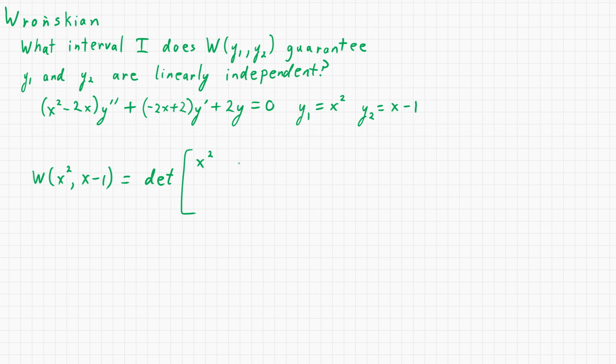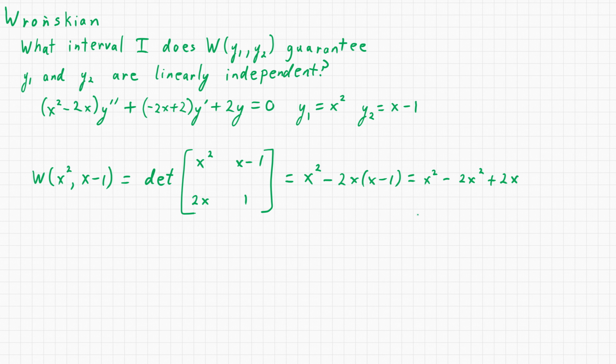of x squared, x minus 1. Derivative of x squared is 2x. Derivative of x minus 1 is 1. So that's going to be x squared times 1 minus 2x times x minus 1, which equals, let's see here, so I have x squared, I have minus 2x squared plus 2x.